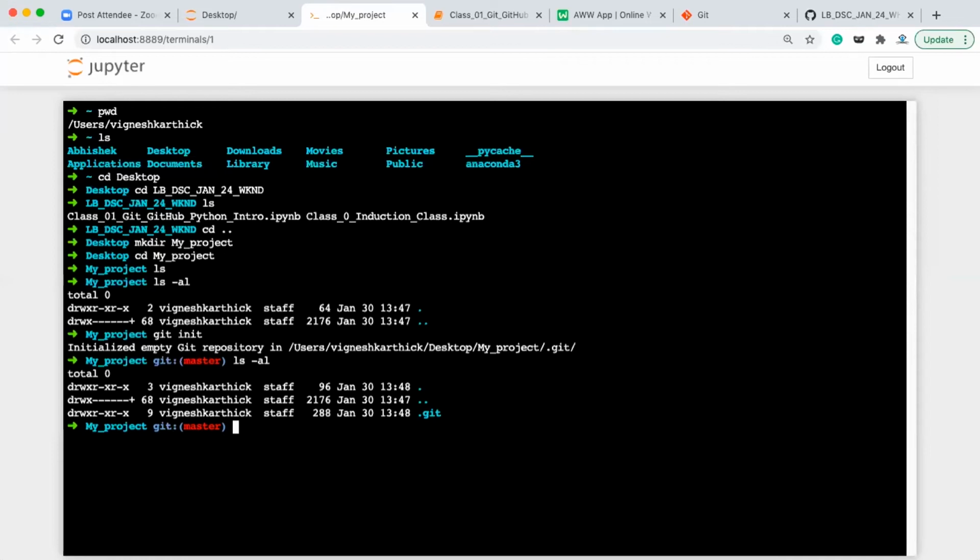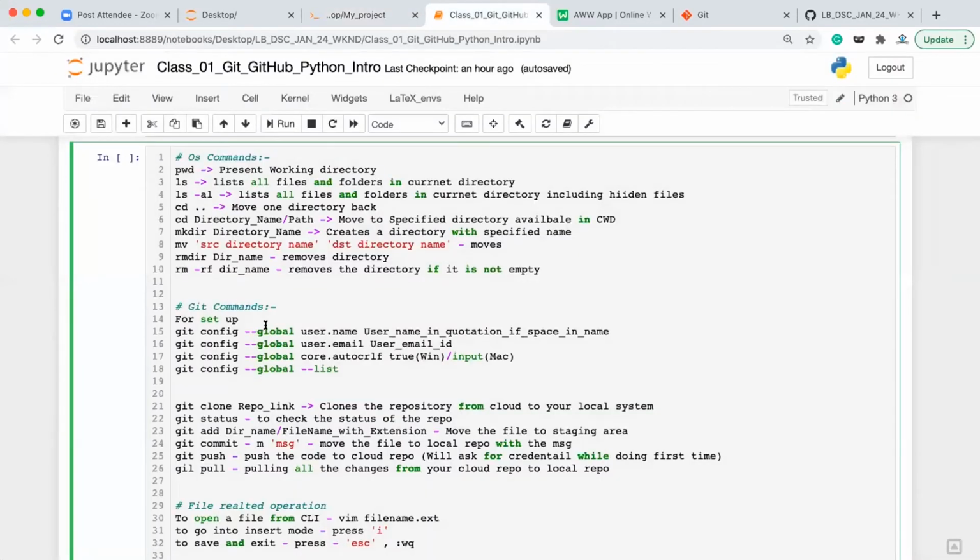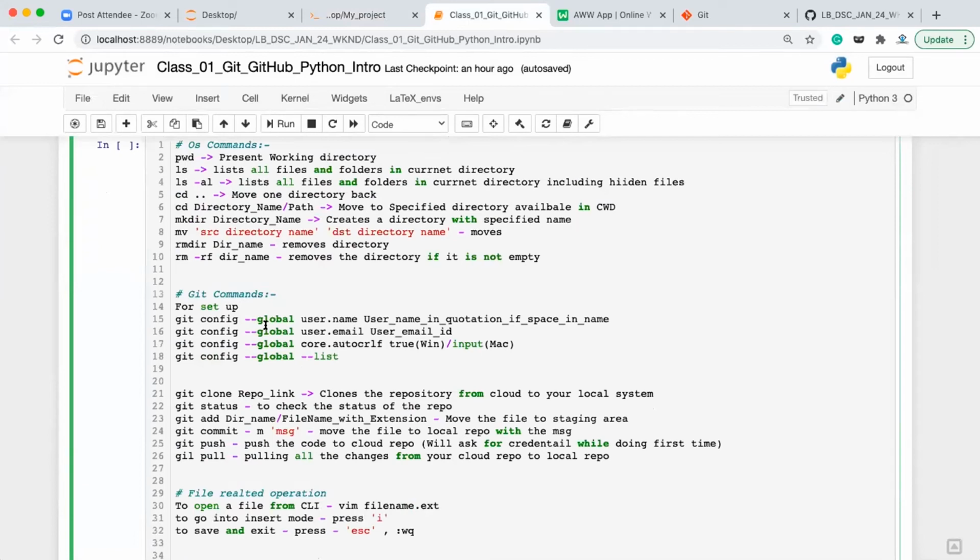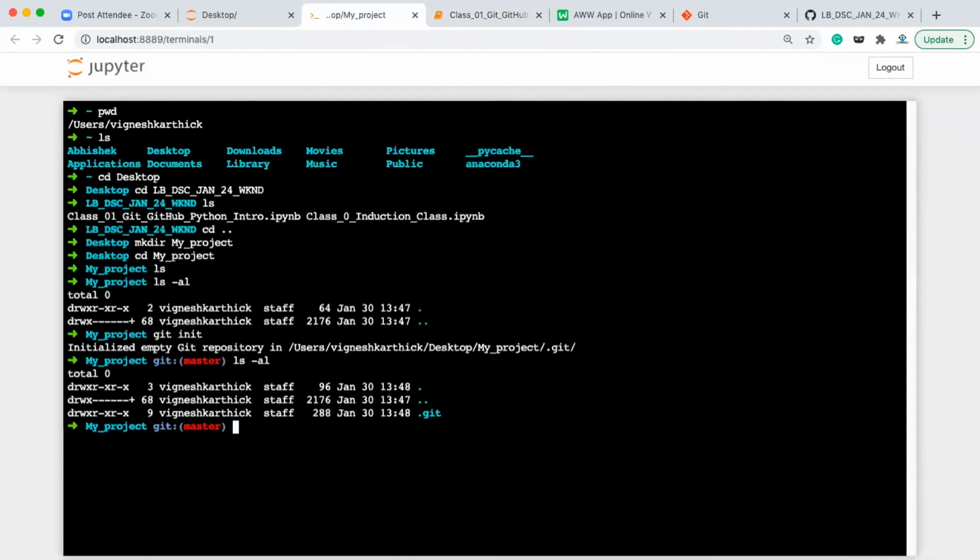Okay, so now let's do the setup first. To do the setup, what commands do we have? We are going to do this setup for the username, then the user email, and then the auto CRLF and all those things. We are going to do this setup. So first of all, just go ahead and type these commands: git config --global, then user dot name, and then type your name. Okay, whatever name you have. So Abhishek and space Gupta.